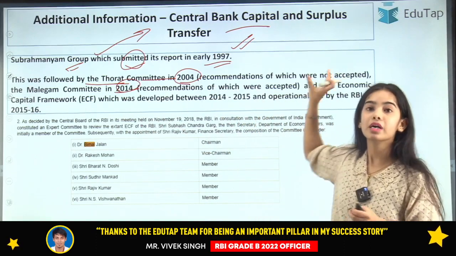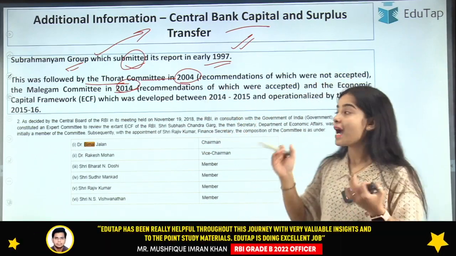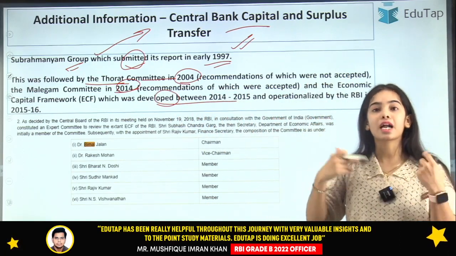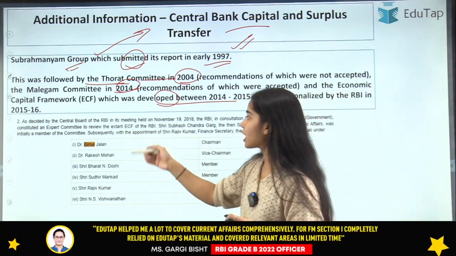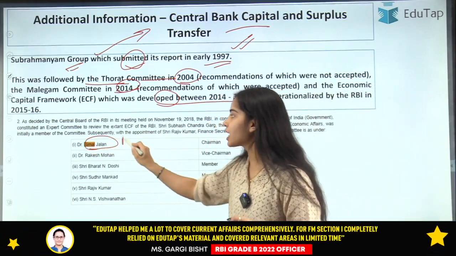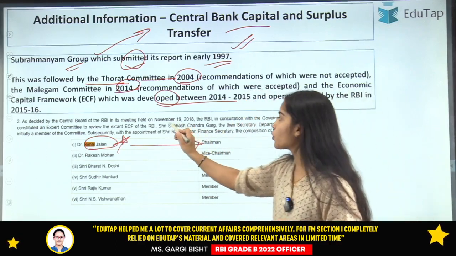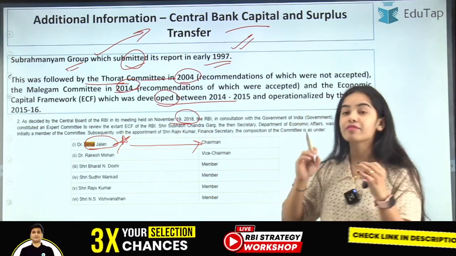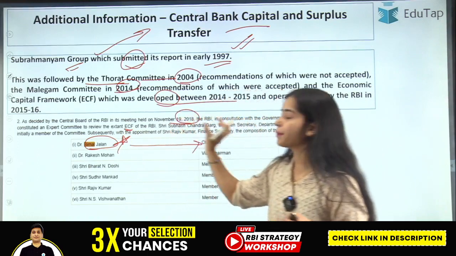Then there was the economic capital framework developed by the RBI itself between 2014-15, which started working in 2015-16. Then the Bimal Jalan committee was formed, with Dr. Bimal Jalan as chairman, on November 19, 2018, and this committee gave recommendations regarding the existing economic capital framework.